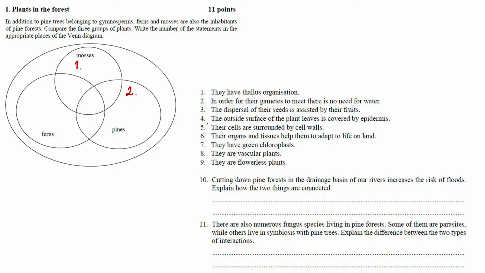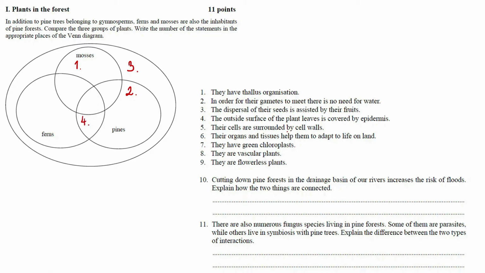The dispersal of their seeds is assisted by their fruits. This would be true for angiosperms, but there is no option like that. Therefore, number three comes here. The outside surface of the plant leaves is covered by epidermis. Okay, we have just discussed that mosses don't have so complex structures like vascular plants. So the ferns and the pines have this characteristic feature.